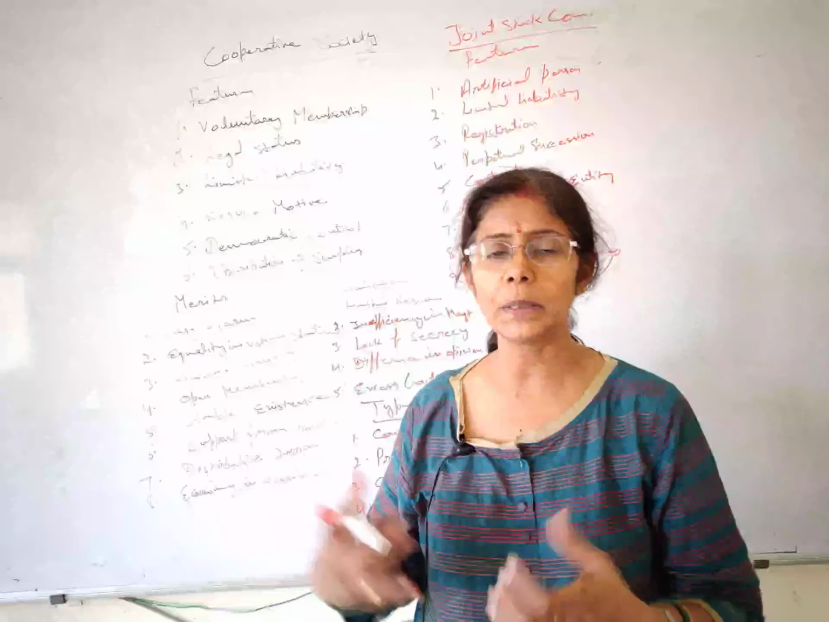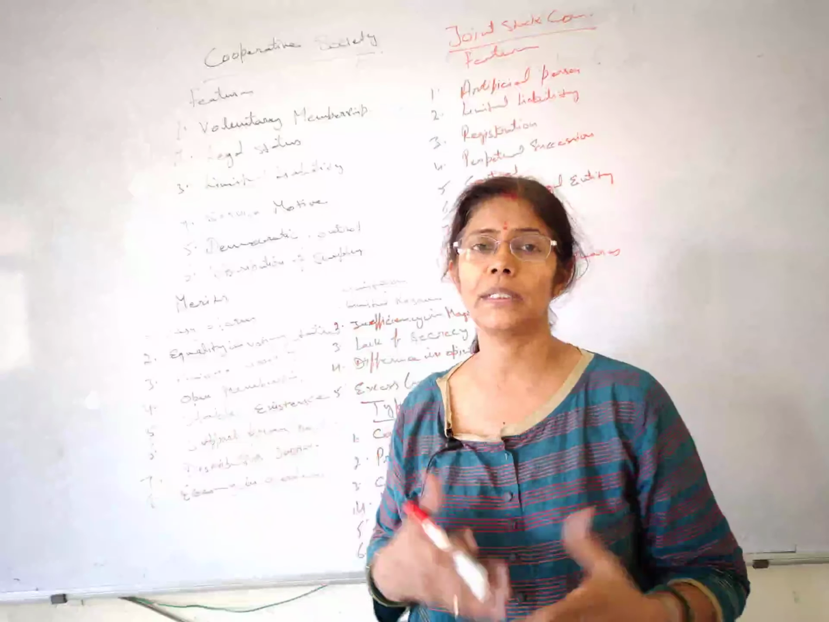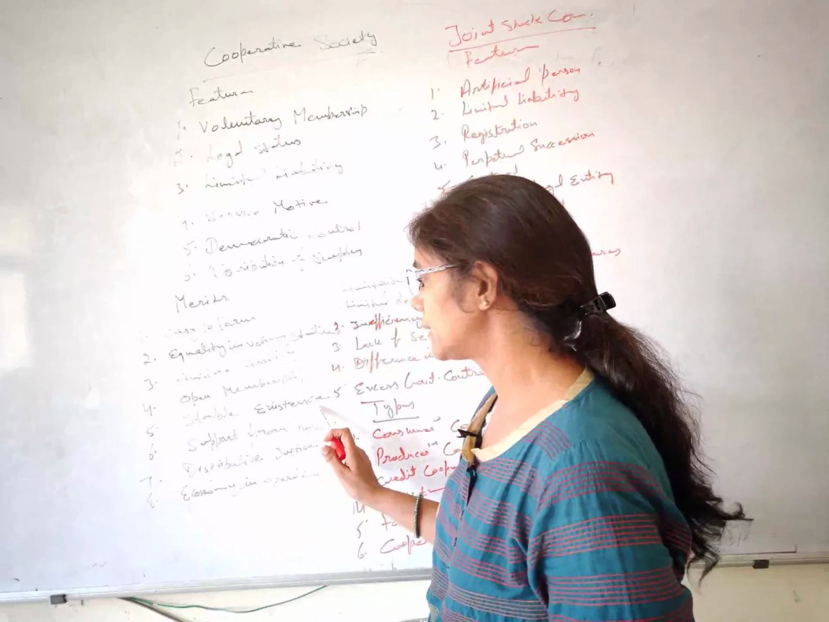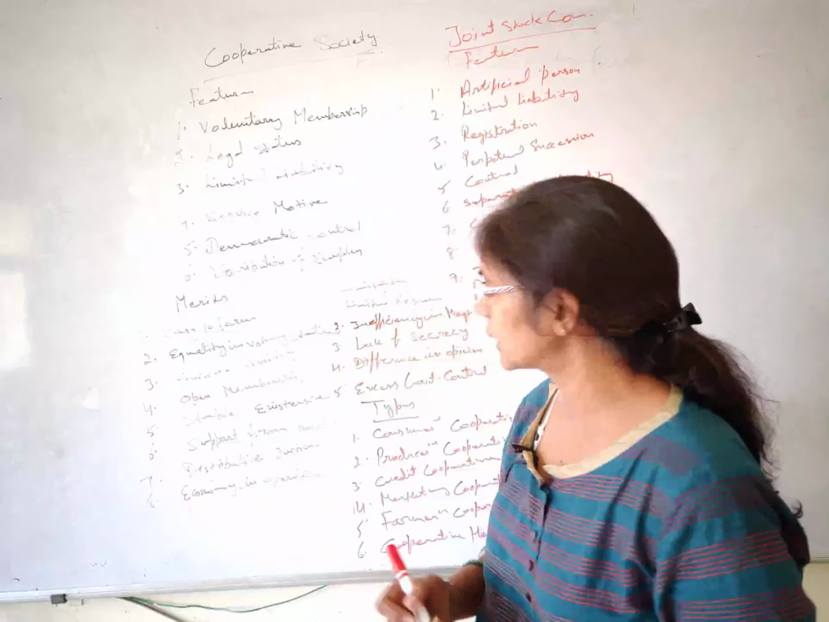But these kinds of problems are not here in the cooperative. As we know, so many people are there, minimum 10 people we want. So more and more people are joining, okay. So this was stable existence, enjoying the perpetual succession. Next we have support from the government.